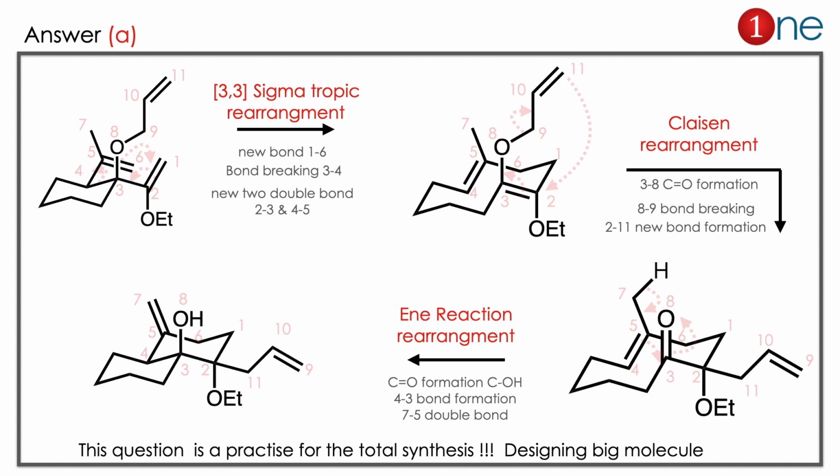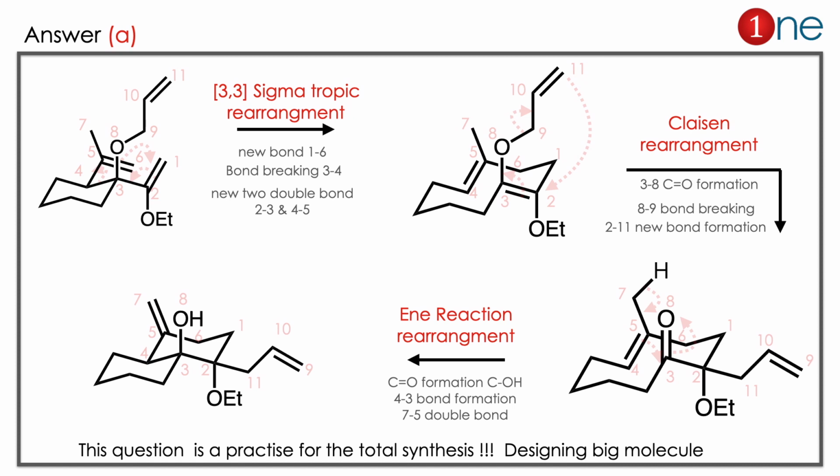Then in the next step you have an ether with a conjugated alkene. Then you might guess it's a Claisen rearrangement. So Claisen rearrangement occurs there. What really happens is O becomes C=O there, bond breaking occurs between 8 and 9, and a new bond formation is there. So it's a simple Claisen rearrangement. Next step you have hydrogen, possibility of a 6-member ring, then there is an ene reaction. In the ene reaction, hydrogen donates and new ring formation occurs. The ring is always stable, it is forced toward ring formation. Here the order of rearrangement doesn't matter. If you do it multiple ways, you end up with the same product because cyclohexane is the stable system.